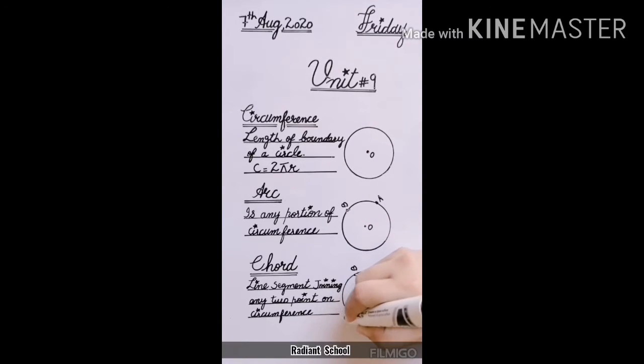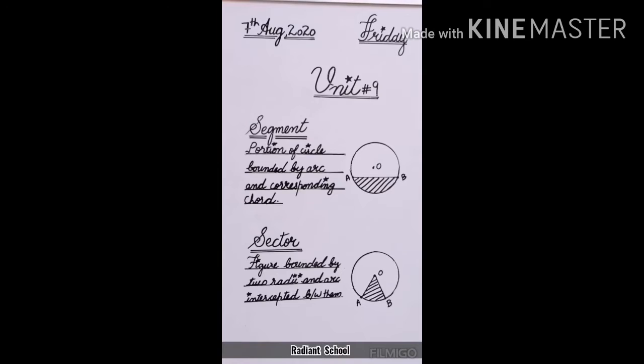You can take point A here, you can take point C here, you can join A with C. So this is also called AC is a chord. A chord is basically a line segment joining two points on the circumference of a circle.